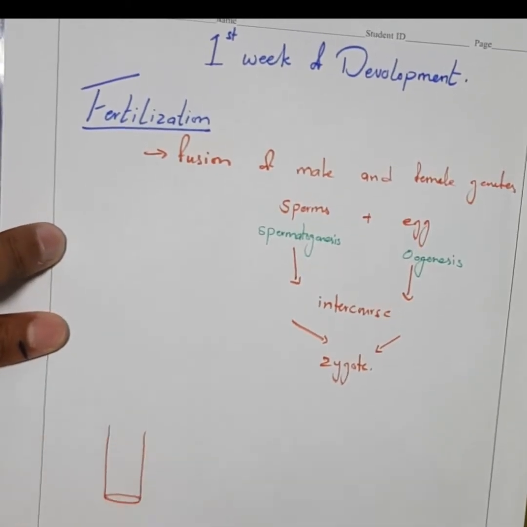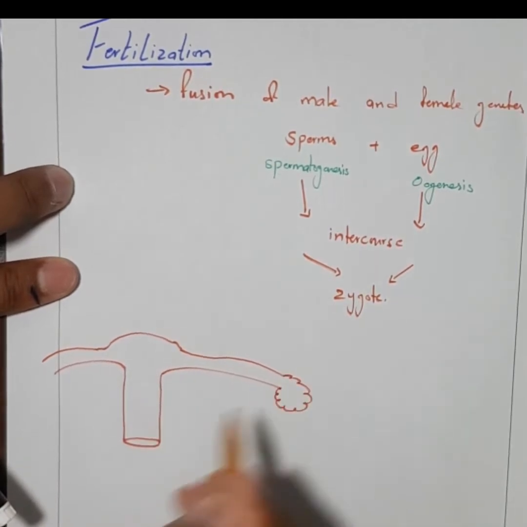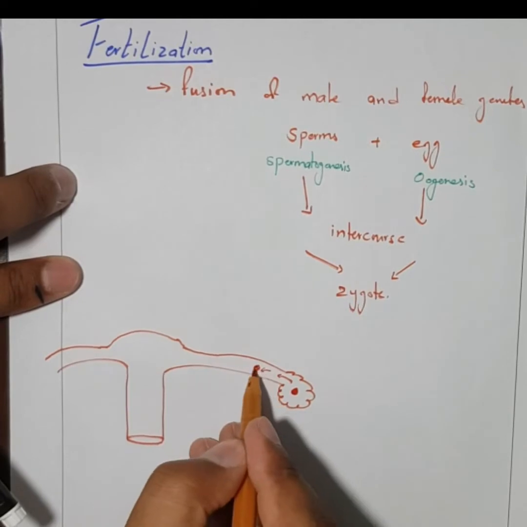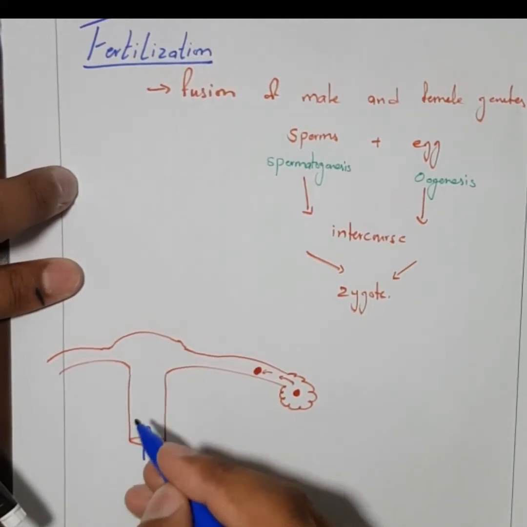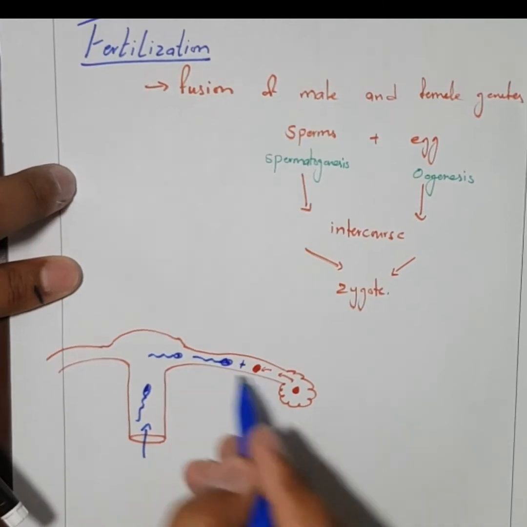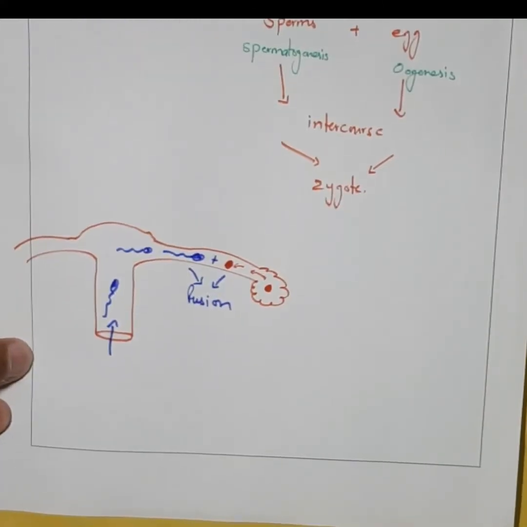two. There is this female reproductive tract where ovulation happens, and as a result of ovulation, there is the release of oocyte in the ampullary region. On the other side, the sperms gain entry through the vagina into the uterus cavity and to the ampullary region for the fusion with the oocyte.